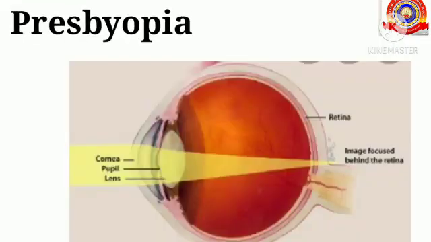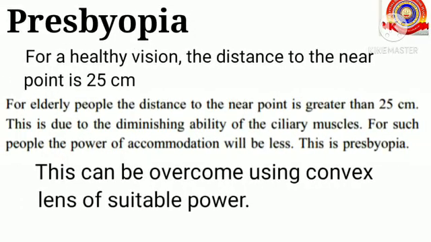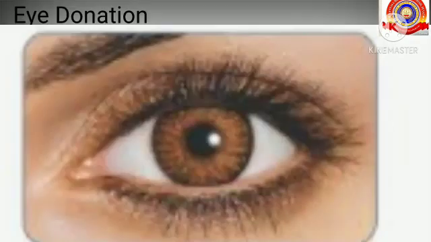You might have seen elderly people reading newspaper by holding it at a distance. Presbyopia is a defect of the eye seen in elderly people. For a healthy vision, what is the distance to the near point? Yes, it is 25 cm. For elderly people, the distance to the near point is greater than 25 cm. This is due to the diminishing ability of the ciliary muscles. For such people, the power of accommodation will be less. This is presbyopia. This can be overcome by using convex lens of suitable power.